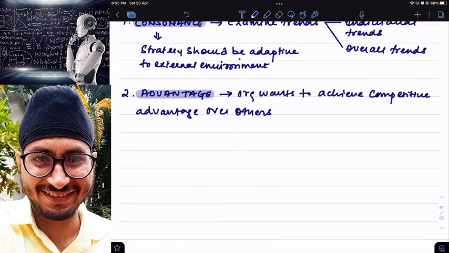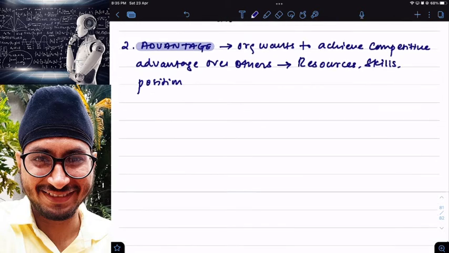For example, I can have a competitive advantage with respect to resources, skills, position, etc. There are many areas in which I can have advantage. So if I want to develop or find out whether I'm having a competitive advantage, then better go for strategy audit.